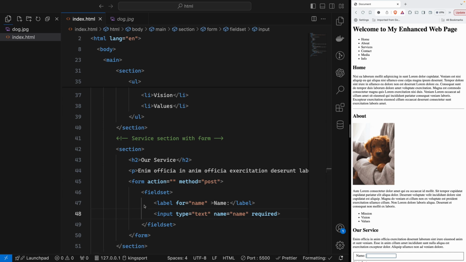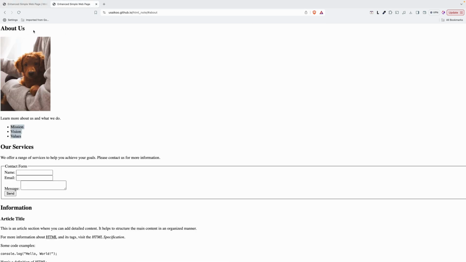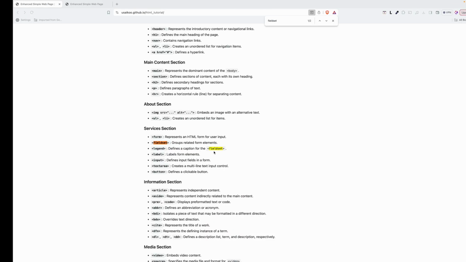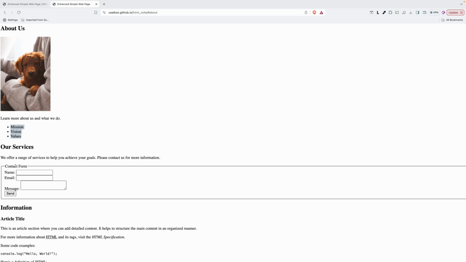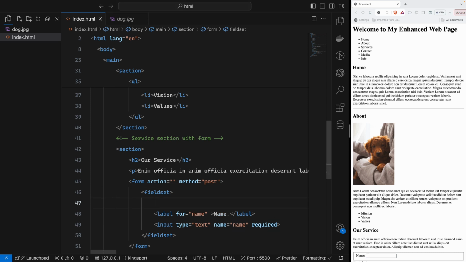And then I want to wrap that using another tag that defines a caption for the fieldset. Okay, so let me show you here, that contact form. Right now we only have a plain square. So we want to have the title like this.